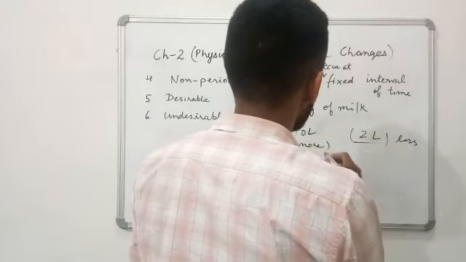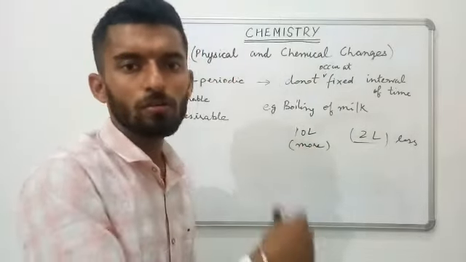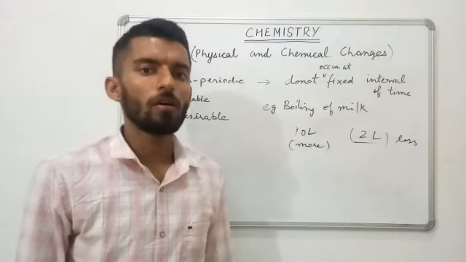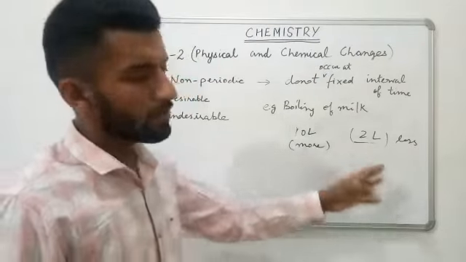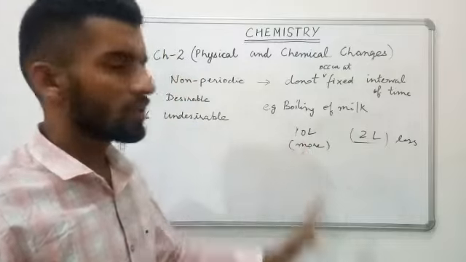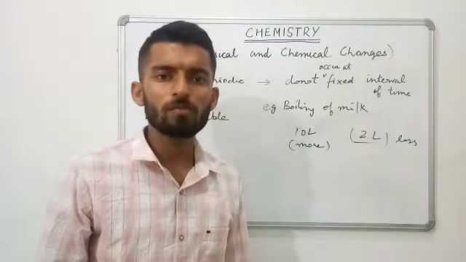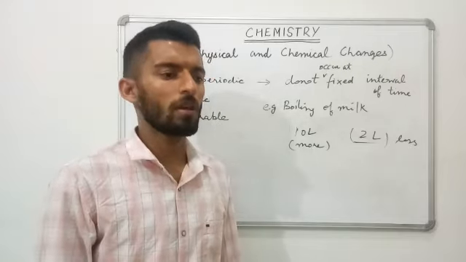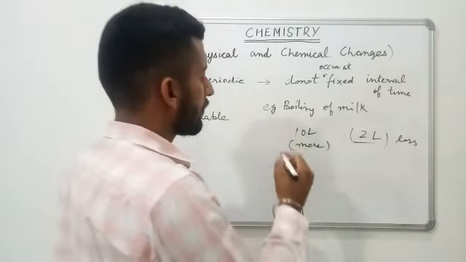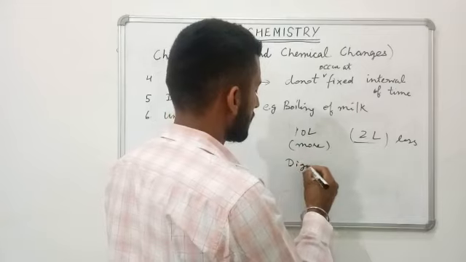So their conversion to the boiling state or to the vapor state is different. This one is taking less time, this one is taking more time. That type of changes which do not occur in the same span or pattern of time are known as non-periodic. And one more example is digestion of food.